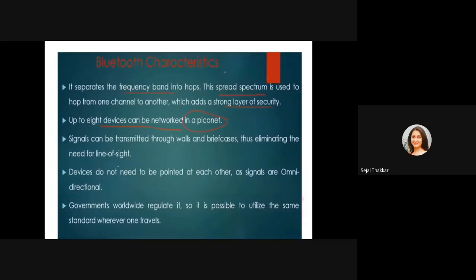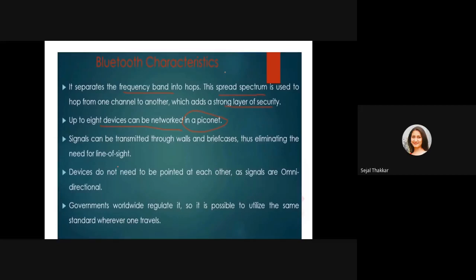It separates the frequency band into hops. The spread spectrum is used to hop from one channel to another, which adds a strong layer of security. I told you it is using frequency hopping spread spectrum, not a single frequency. It is changing the frequency, hopping across frequencies. That's why it is very much secure. Up to 8 devices, you can form a network, and that 8-device network is known as a piconet. The other main advantage of Bluetooth, along with being wireless, or cable-less, and an ad hoc network, is the third advantage: it can connect up to 8 devices, and those 8 devices are again able to connect with other devices.